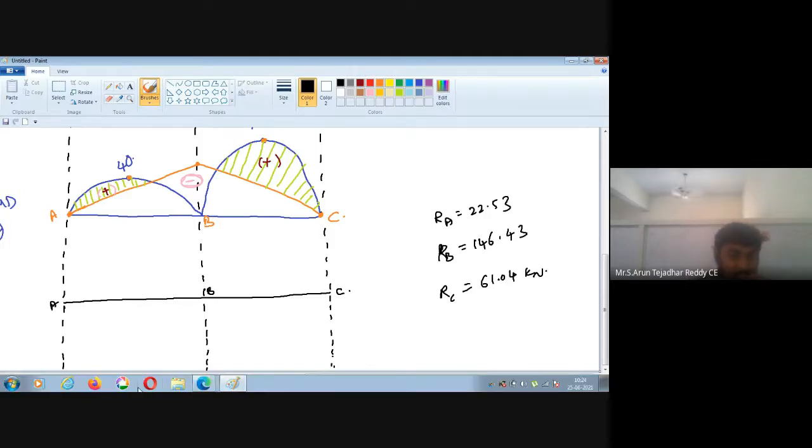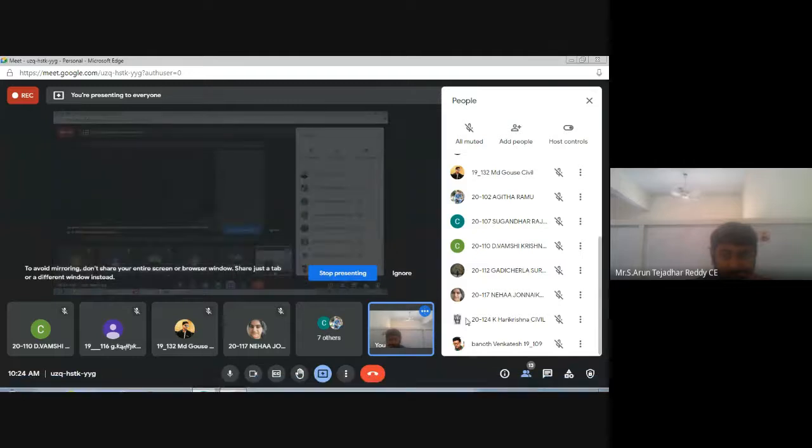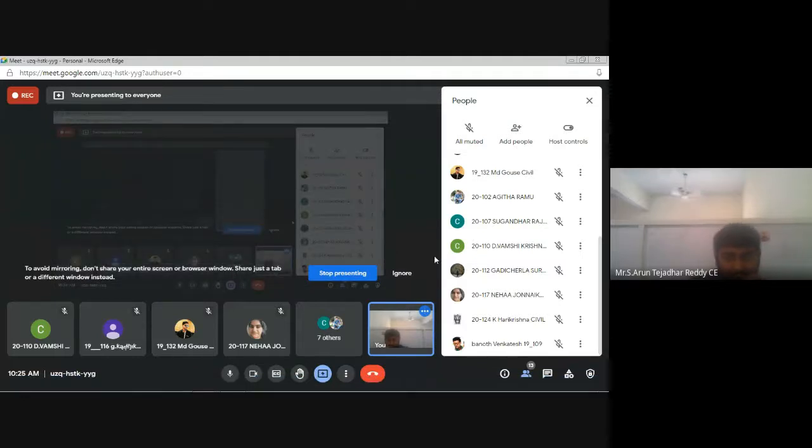Anyone knows how to draw the shear force diagram? Neha? 117 Neha. Do you know how to draw the shear force diagram based on reaction values? Yes or no? No, sir.